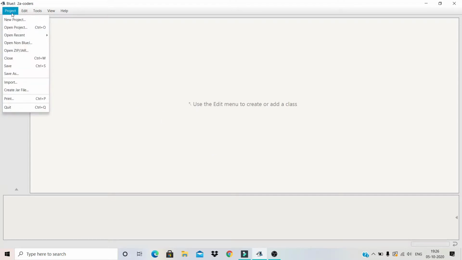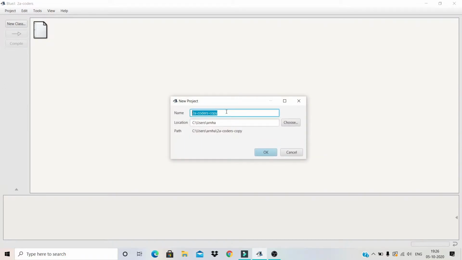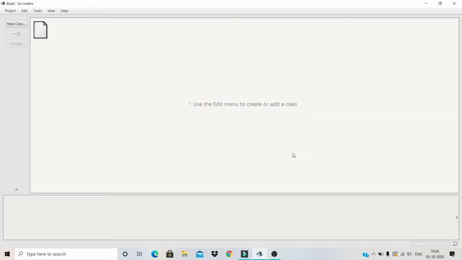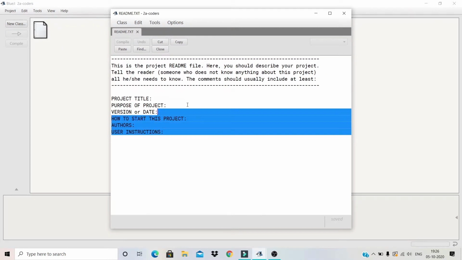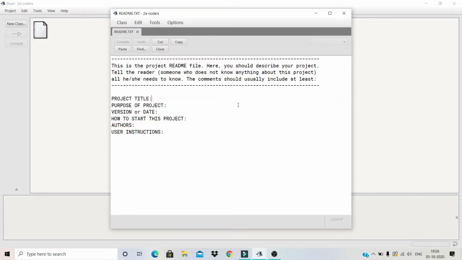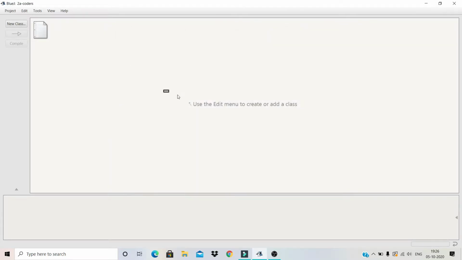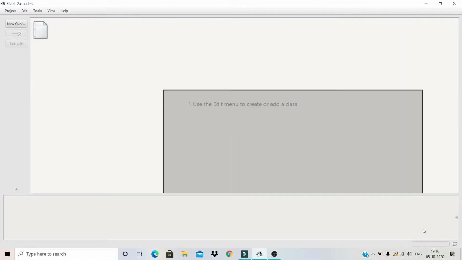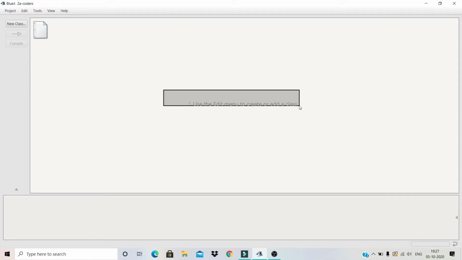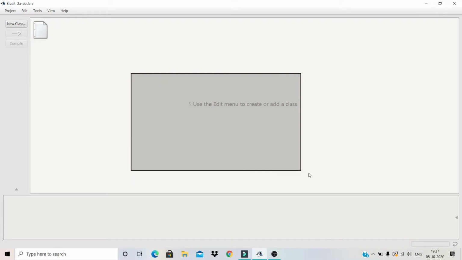Let me tell you how it is. New project. Then here you tell the name of the project and click on OK. I'll just cancel it because I already created one. Then it comes like this. Here's a README file that is already in the project by default. It is not needed, but if you are making a very big program like Minecraft, which is also made in Java, with millions of lines of code, then you may edit this README file.